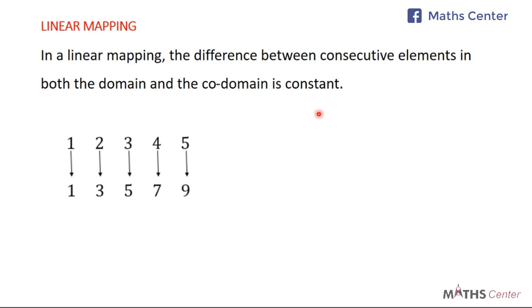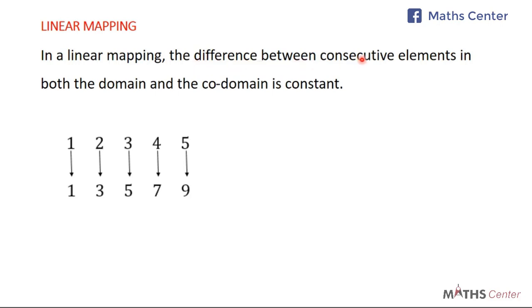Let's look at this mapping. You can see that this is an example of a one-to-one relation, so it's a mapping. So 1 maps onto 1, 2 maps onto 3, 3 maps onto 5, 4 maps onto 7, and 5 maps onto 9. Now we are saying that if it is a linear mapping, this is the condition.